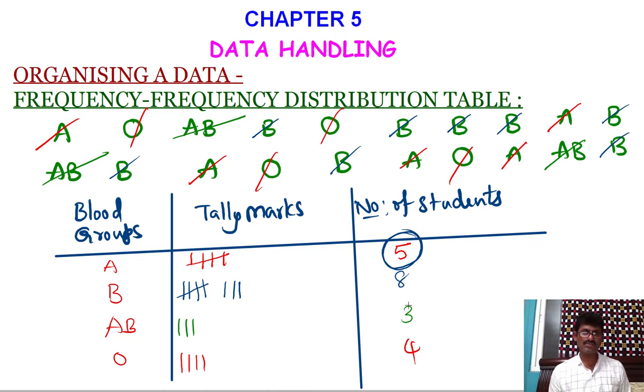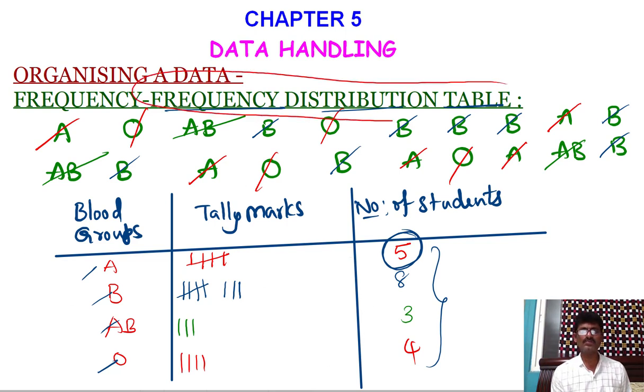Now this table shows the frequencies of A, B, AB and O. This table shows the frequencies of different blood groups A, B, AB and O. So this table is called a frequency distribution table. That is what is meant by frequency distribution table. Let me take one more example.